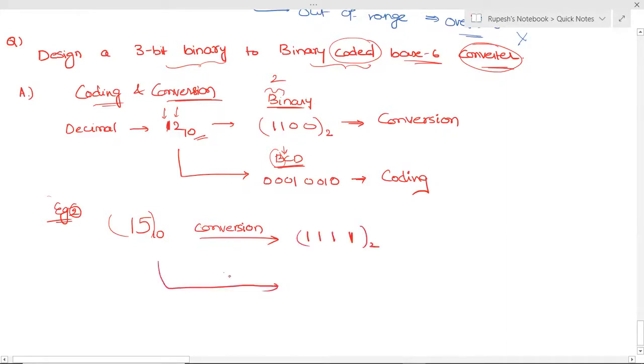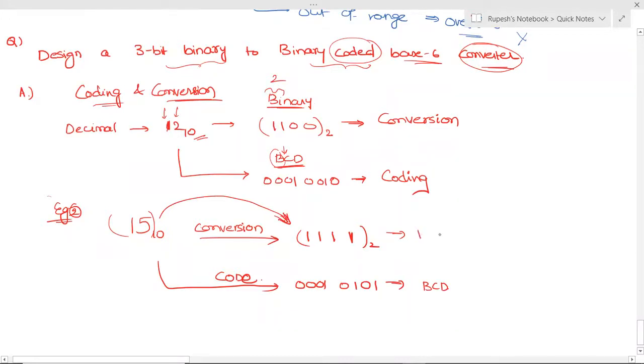And if you code it, it will be like this: 1 is represented by 0001 and 5 is represented by 0101. This is BCD, binary coded decimal. This is conversion into binary form. We have converted a decimal form into a binary form.